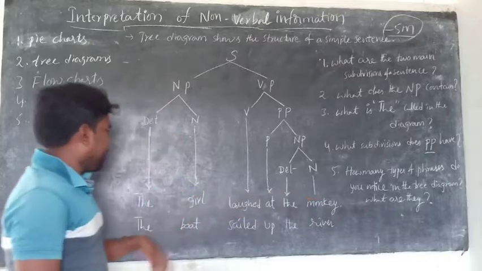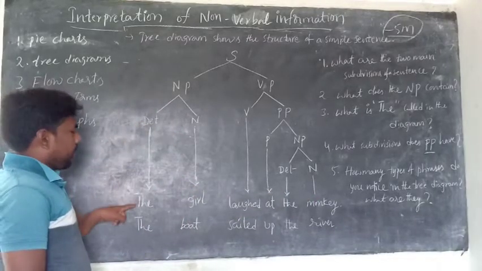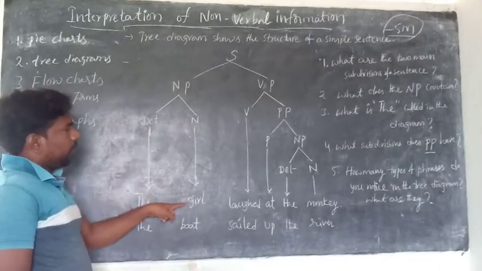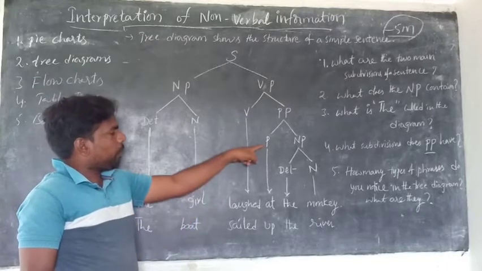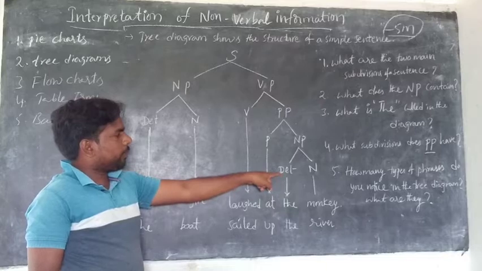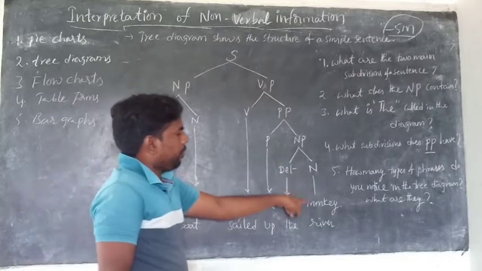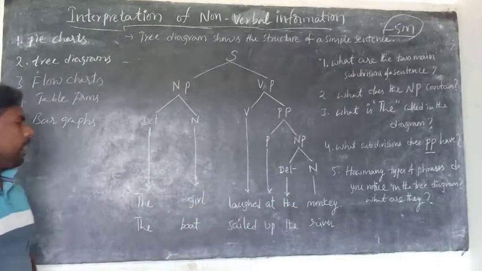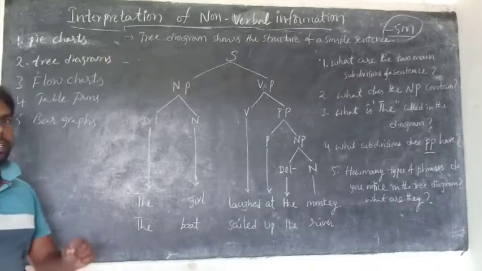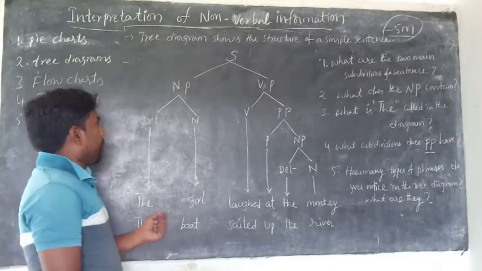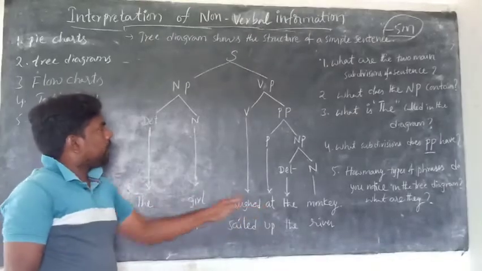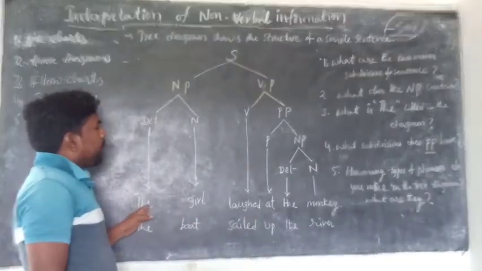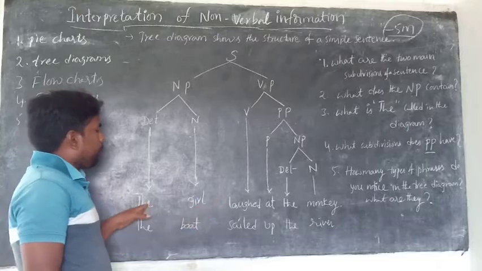Now come to the examples here. Determiner is the, noun is girl, verb is laughed. Preposition is at, determiner the, noun monkey. Now read it: The girl laughed at the monkey. So what is it? It is totally a sentence. The first and the last are noun phrases.